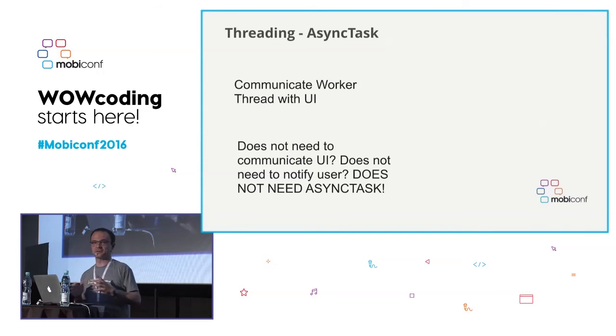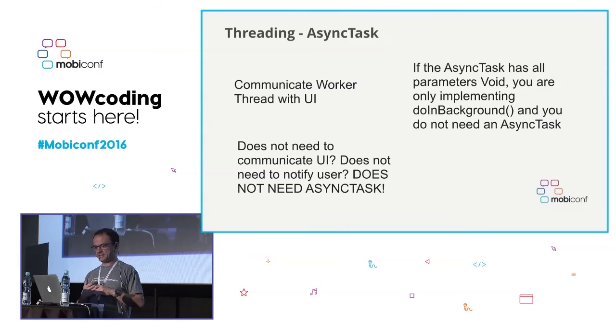When to use AsyncTask, for example? That's one of the most widely used solutions in Android. In general, if we do not need to communicate with the UI and we do not need to notify the user, we do not need an AsyncTask.